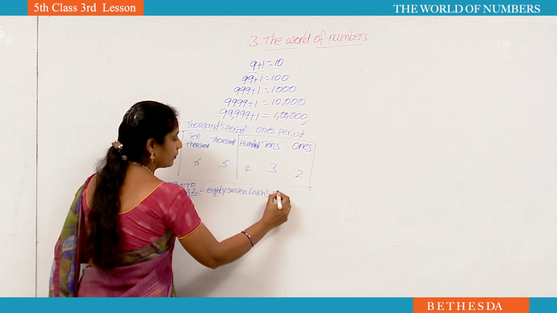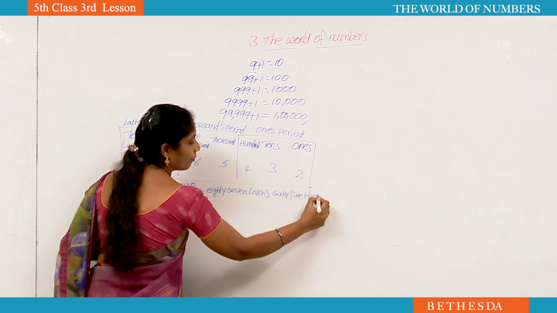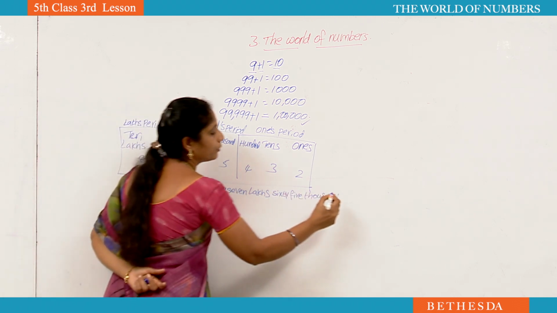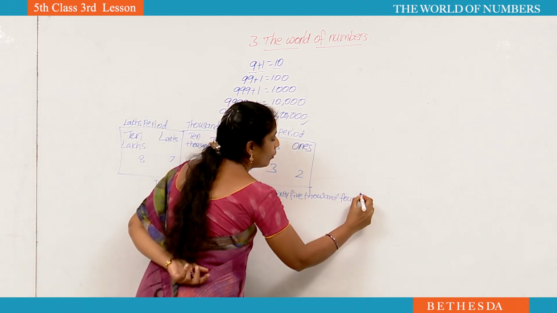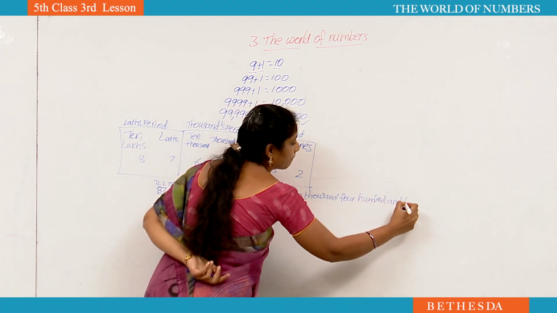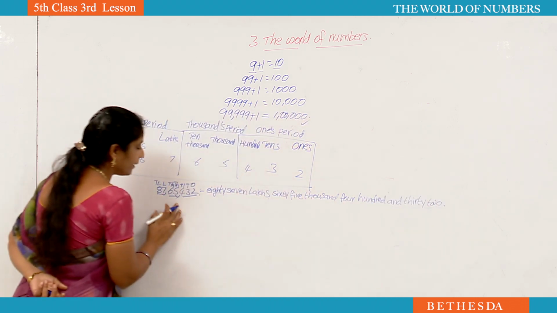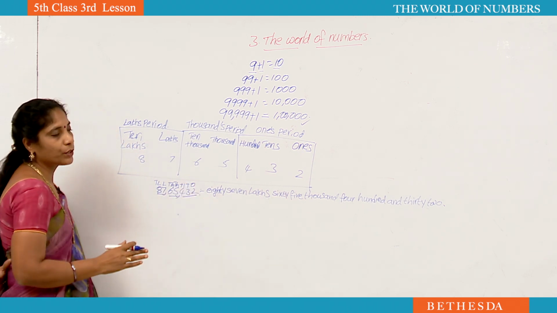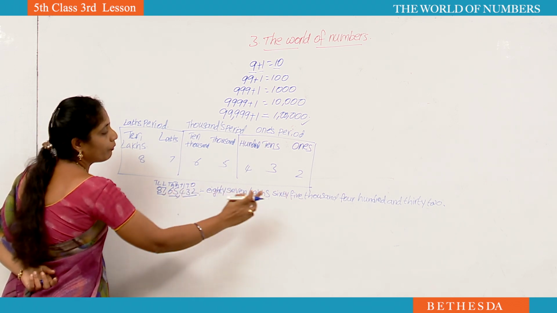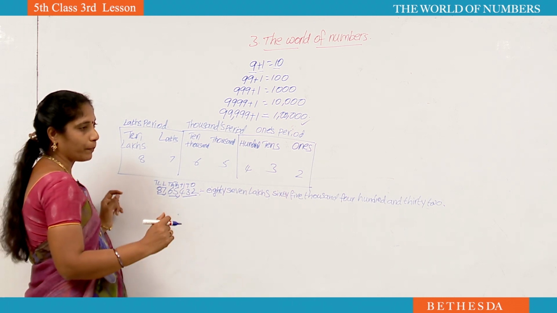65,000. 432. How we are reading the number? Like that only, as it is, we have to write the number name. 87 lakhs 65,432. Like this, we have to write the number name.